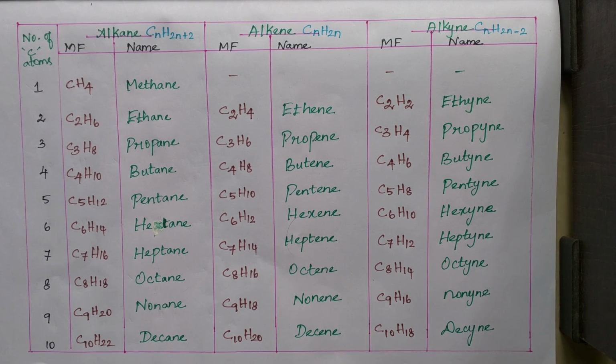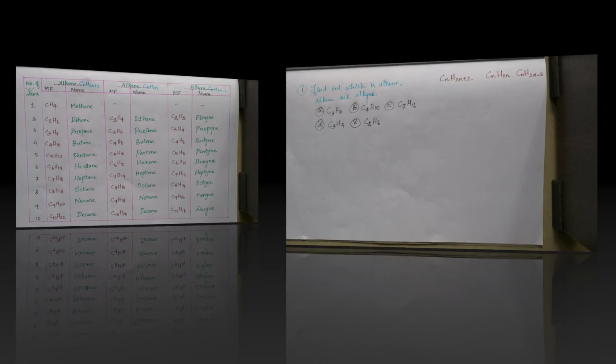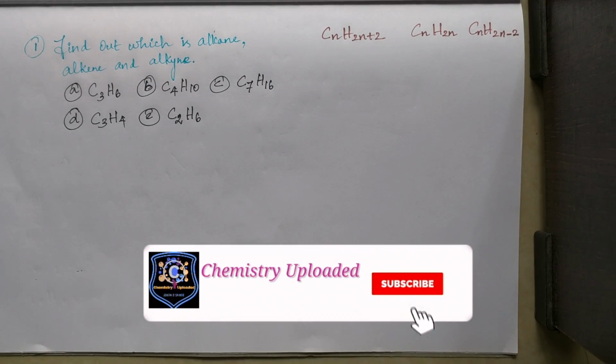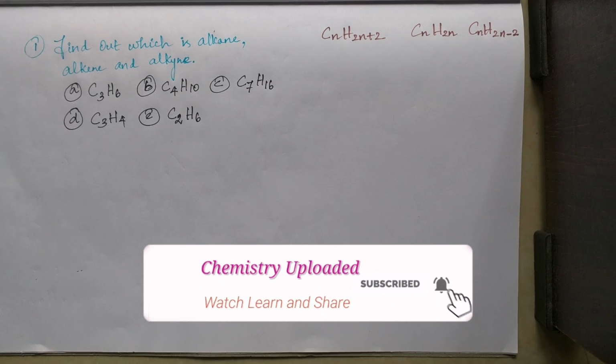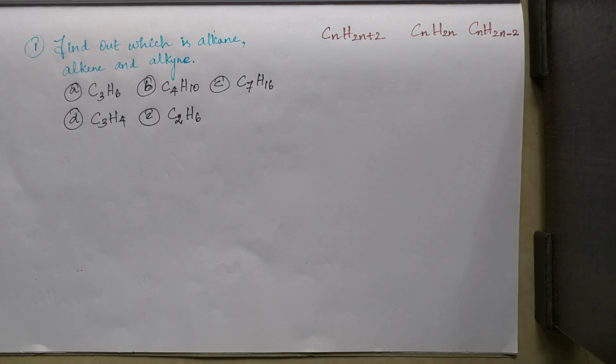I will show you with some examples how to find out which is alkane, alkene and alkyne for a given compound. So one question based on alkane, alkene and alkynes. So see here, the question is to find out which is alkane, alkene and alkyne. Let's go and solve this question together. So first, take the first compound.